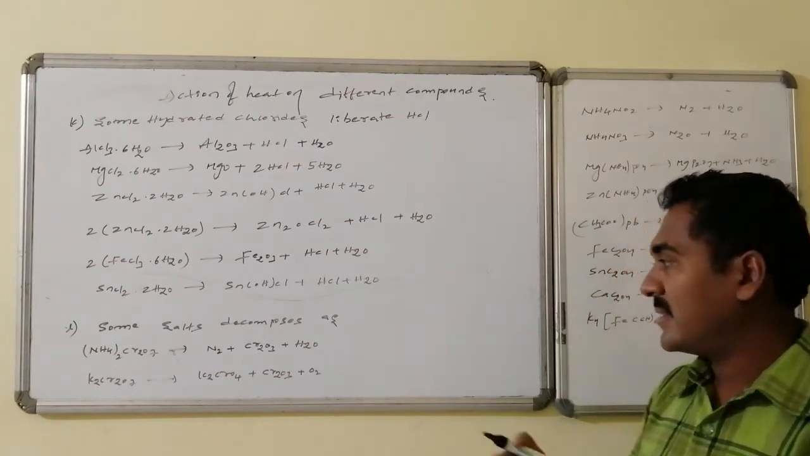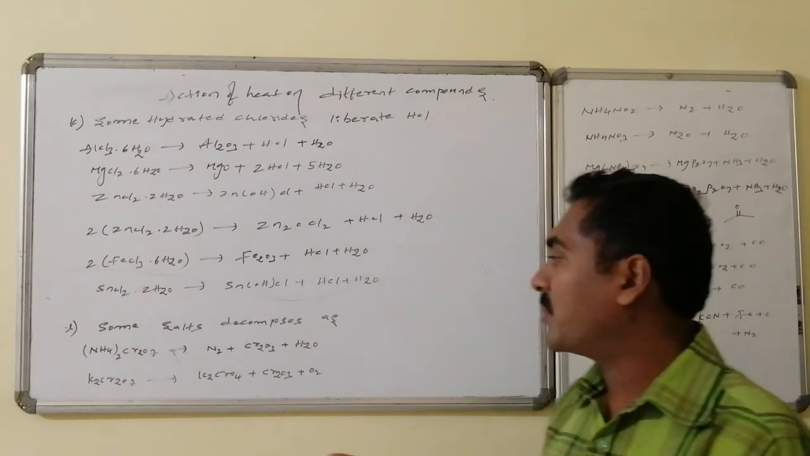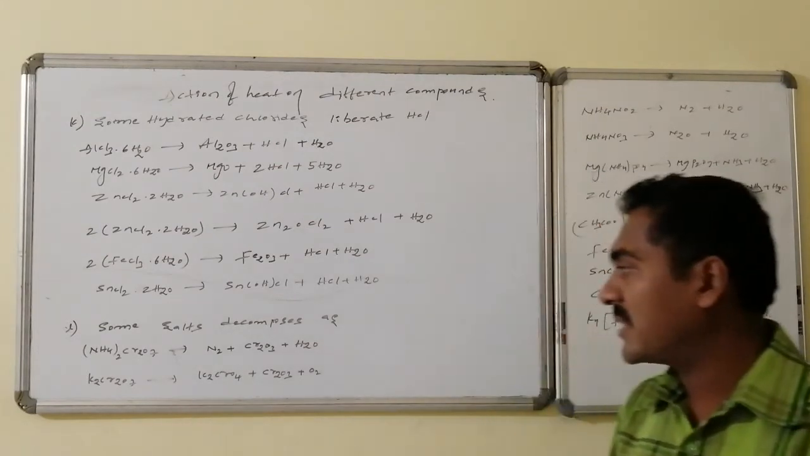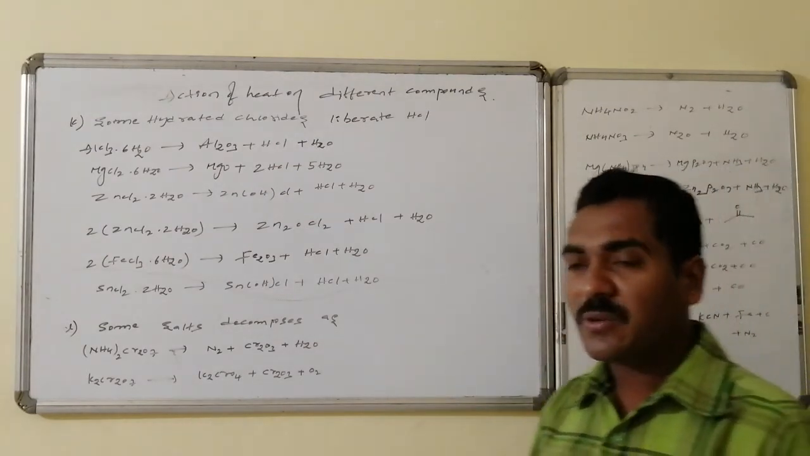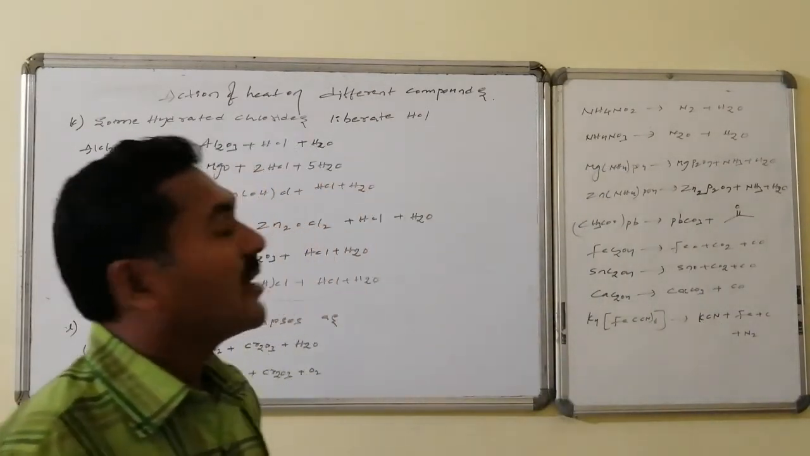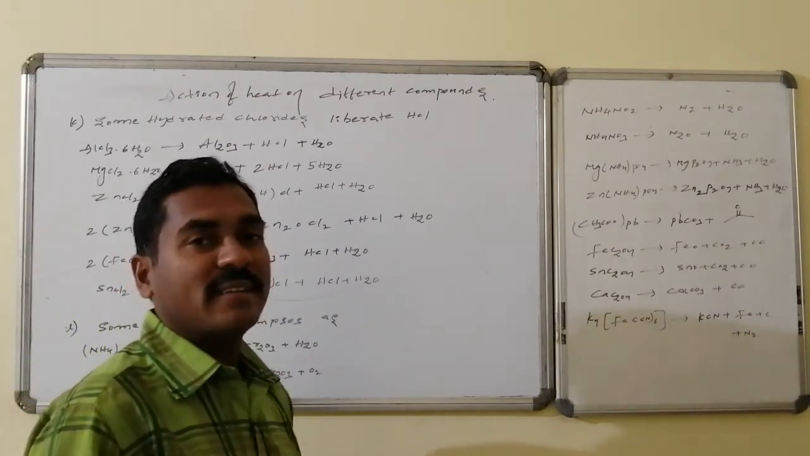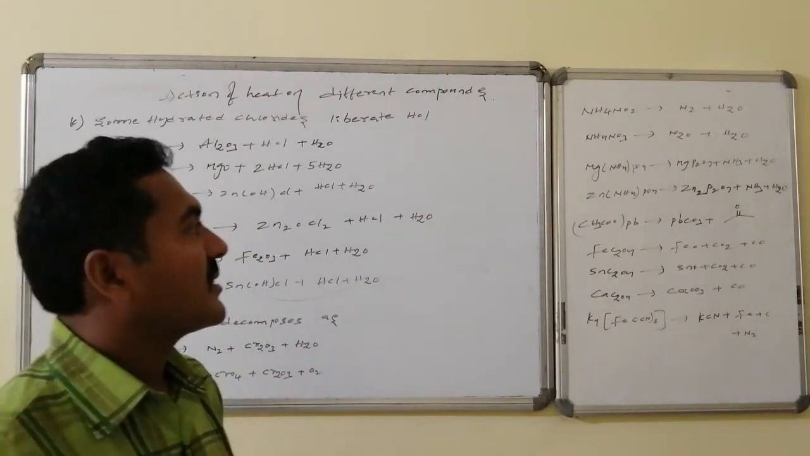Ammonium dichromate is used for the synthesis of nitrogen, converted to nitrogen followed by chromium trioxide. Potassium dichromate is converted to potassium chromate followed by chromium trioxide and oxygen. Similarly, some other compounds like ammonium nitrite are converted to nitrogen. Ammonium nitrate is converted to nitrous oxide, N2O.